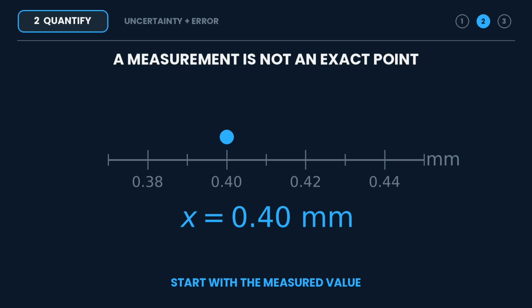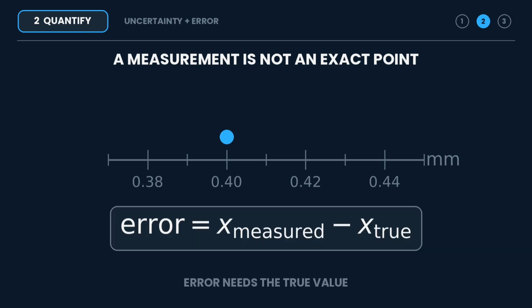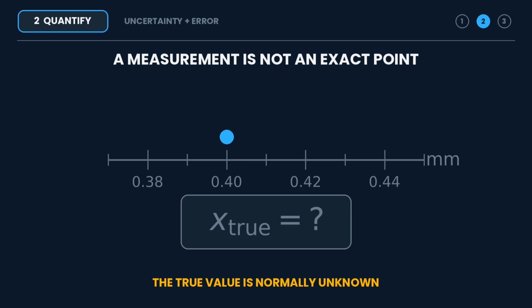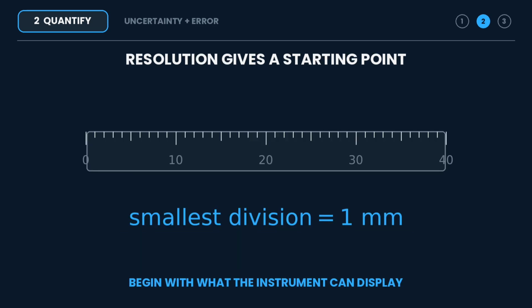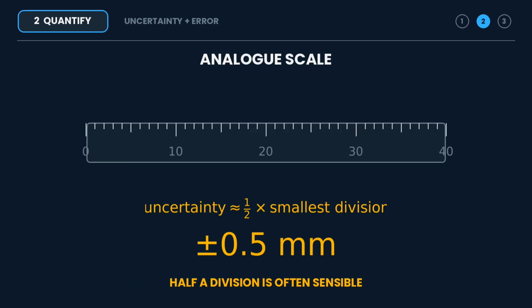Now we need to put a sensible range around the measurement. Error is the difference between a measured value and the true value. The true value is normally unknown, so we can't calculate the error. Uncertainty is an estimated range in which we expect the true value to lie. Resolution gives us a starting point. For an analog scale, use half the smallest division. That's often a sensible start.